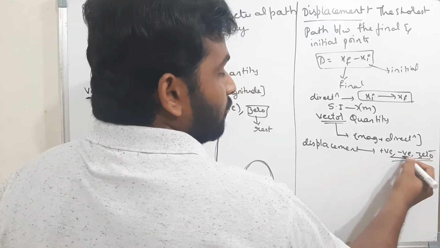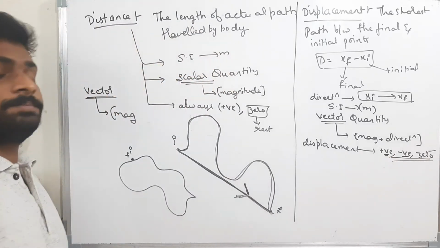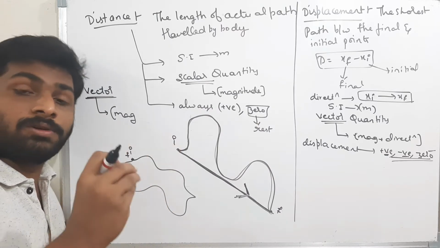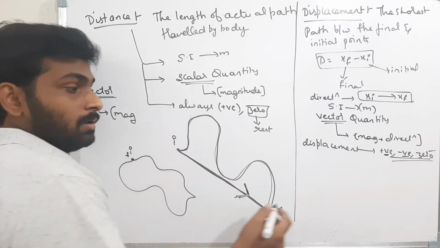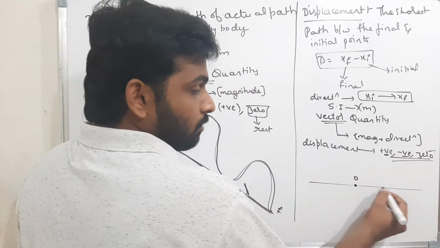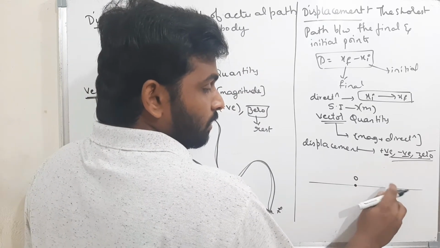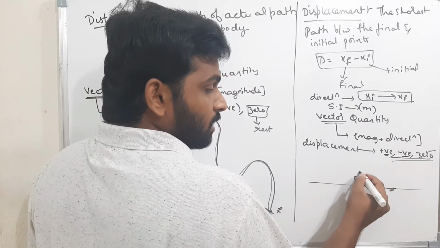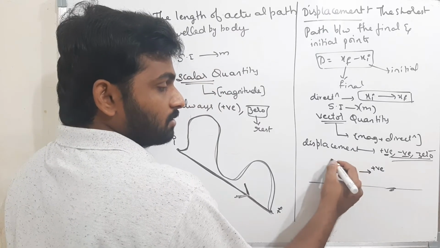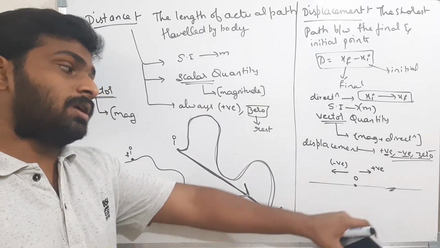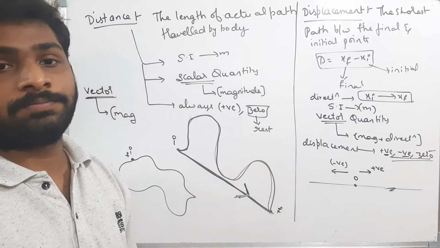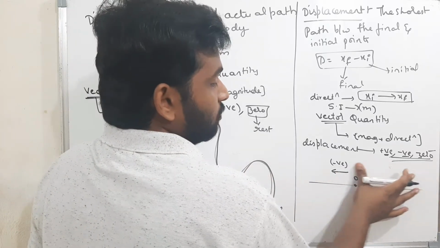Okay. Now when will the displacement be negative, and when positive? See here. For displacement, I should take a reference point. I am assuming this is the reference point, O. From O, the body is somewhere. I would assume that if I move this side, the value of the displacement is positive, and if I move this side, the value of the displacement is negative. I have to assume that there is one reference point, and one side of the reference point is positive, another side is negative. Okay? Or we need not assume the direction also, no problem.